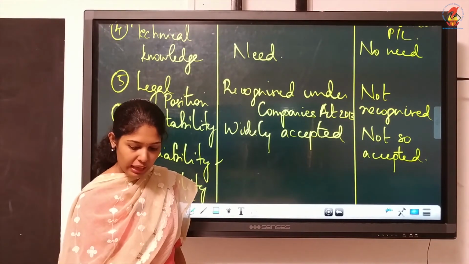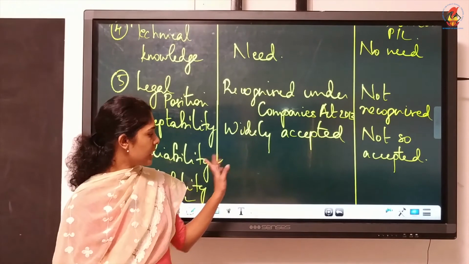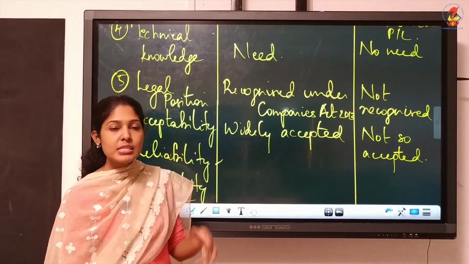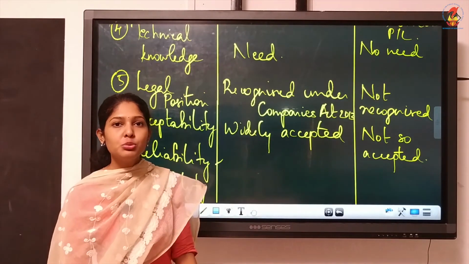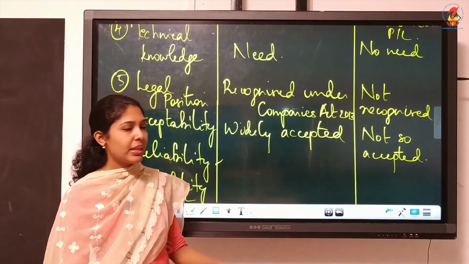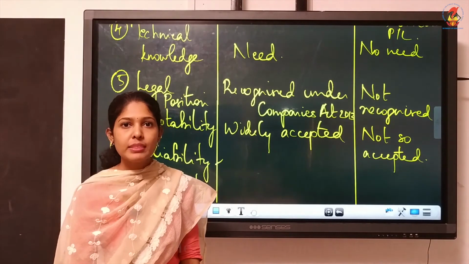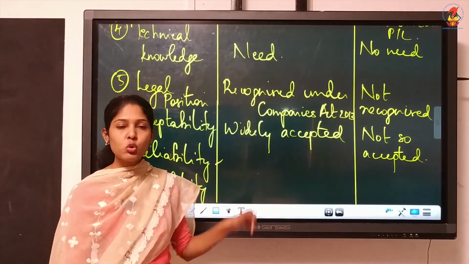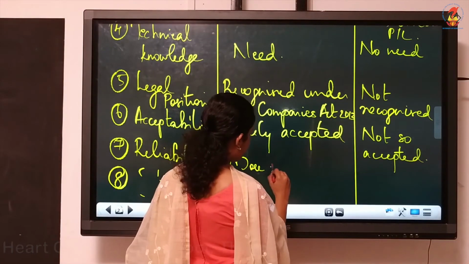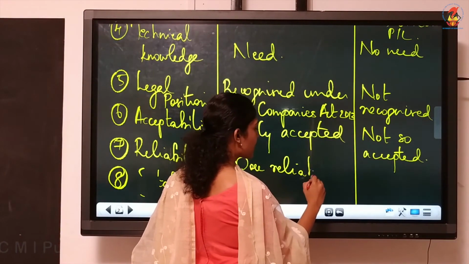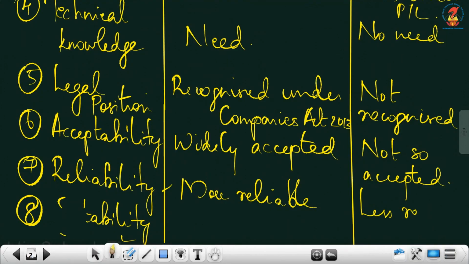Then what next we have? Reliability is the next point. Is it reliable? Which method is reliable? Now from these points you can say which method is reliable. The first one, the accrual basis is more reliable because we are considering again the same reasons. More reliable because it shows correct profit and loss.